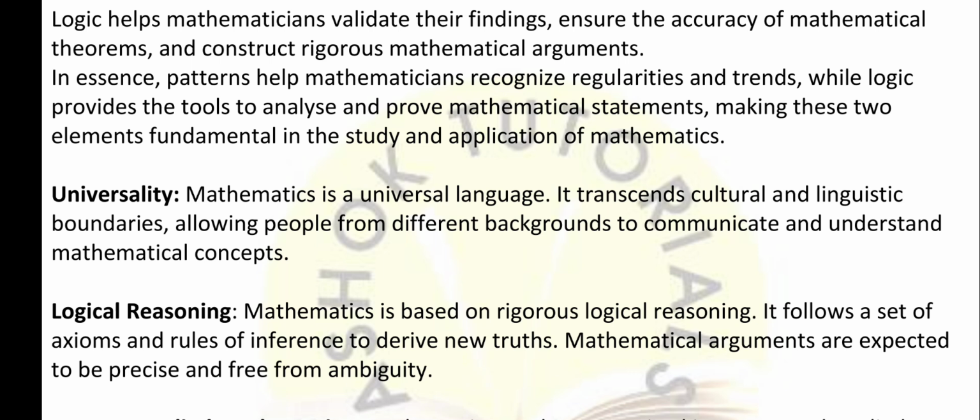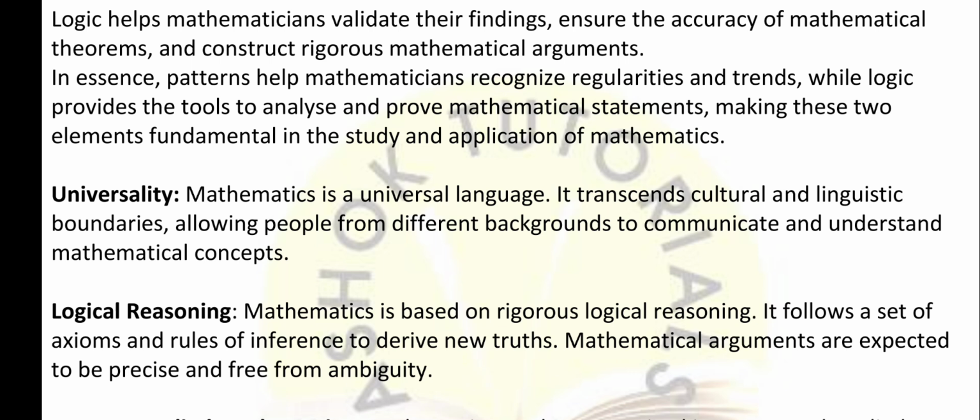All right. Universality. Mathematics is a universal language. It transcends cultural and linguistic boundaries, allowing people from different backgrounds to communicate and understand mathematical concepts. So, everywhere in the world mathematics exists, right? Mathematics is a universal language, because numbers are there everywhere, in your book, in your clock, in your money, everywhere in your family. Whenever we count something, number is involved, right? So that's why we say mathematics is universal, right?